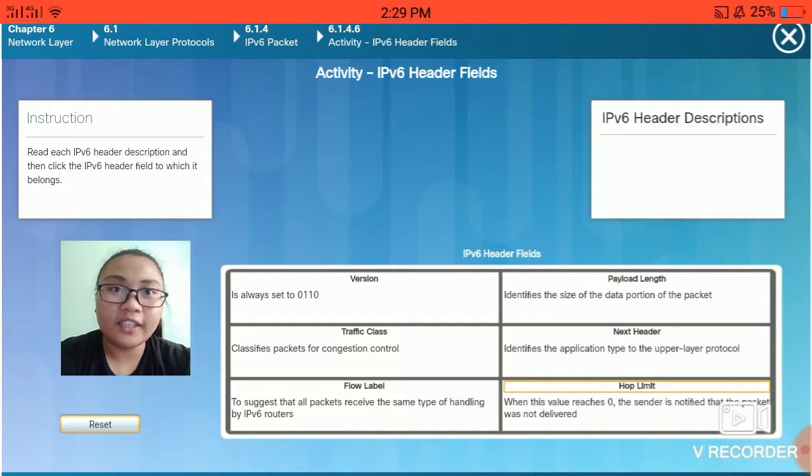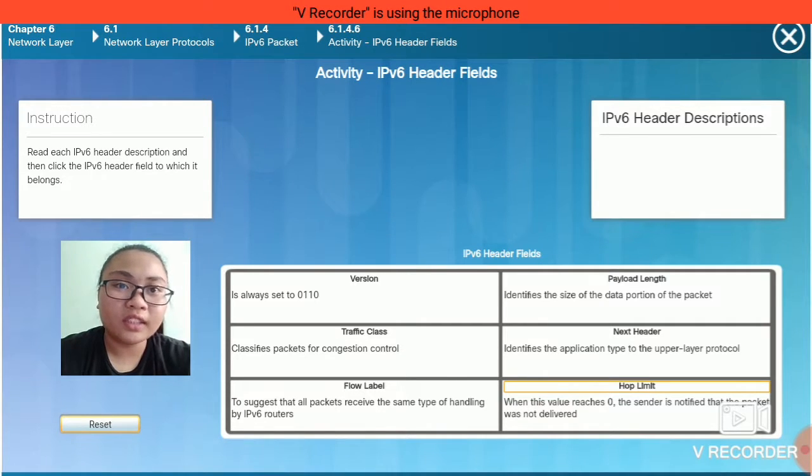Traffic class, or 8 bits. The traffic class field indicates class or priority of the IPv6 packet, which is similar to the service field in an IPv4 packet. It helps routers to handle the traffic based on priority of the packet. If congestion occurs on a router, then packets with least priority will be discarded.